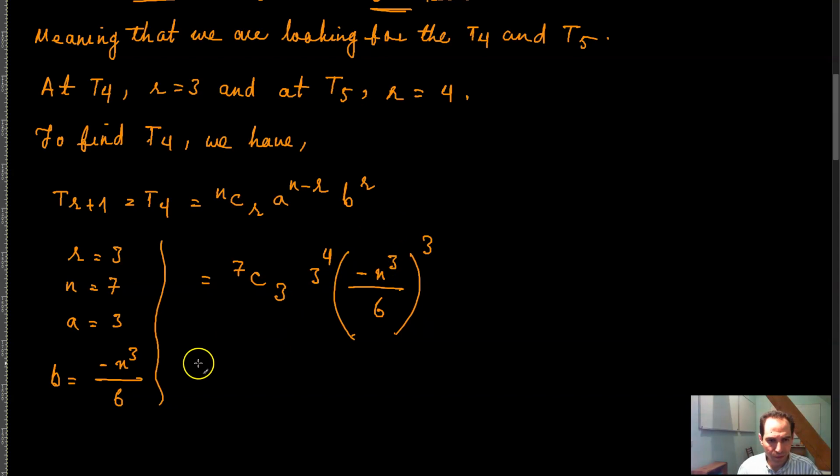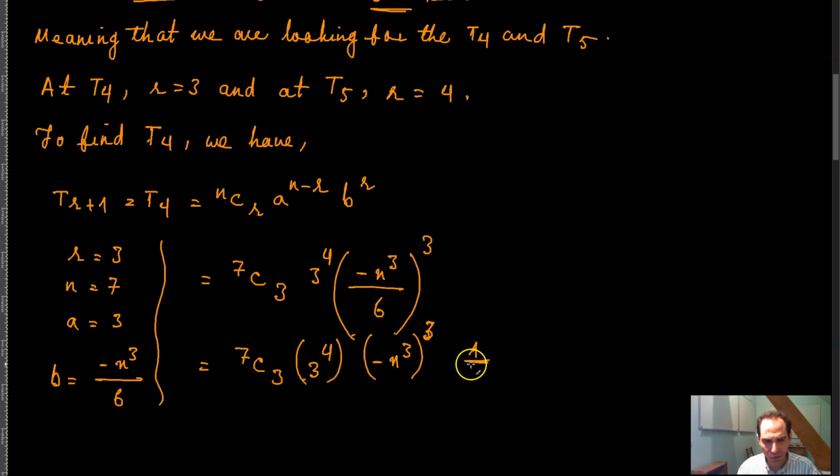Now here we have 7 combination 3, so I write this as 7 combination 3 times 3 raised to the power 4, and I can write this as negative x cubed raised to the third power, and 1 over 6 raised to the third power.